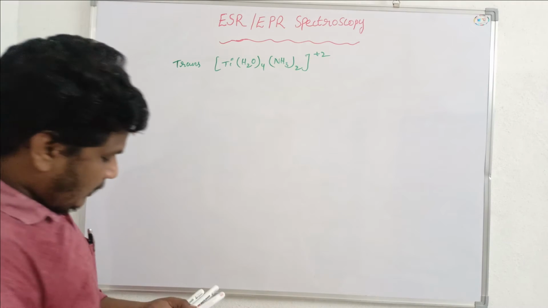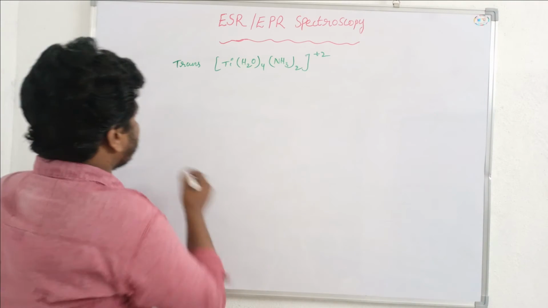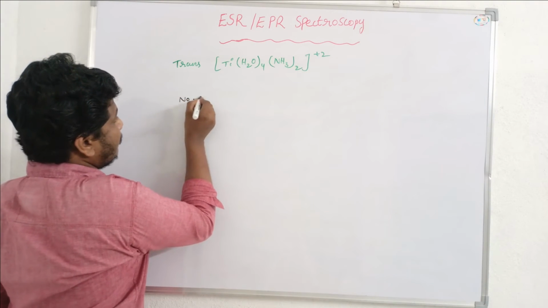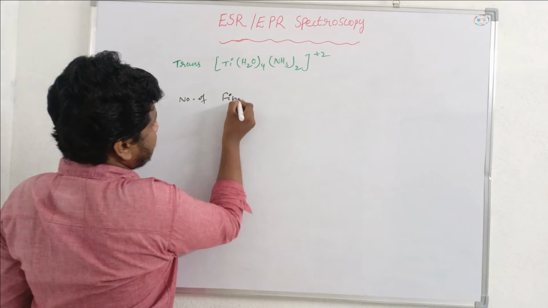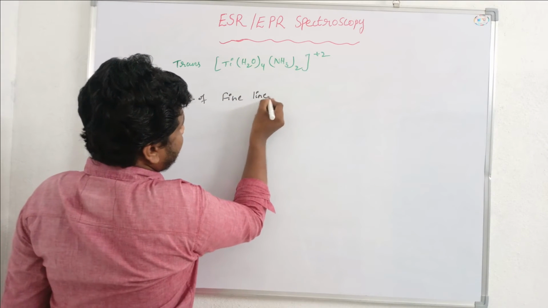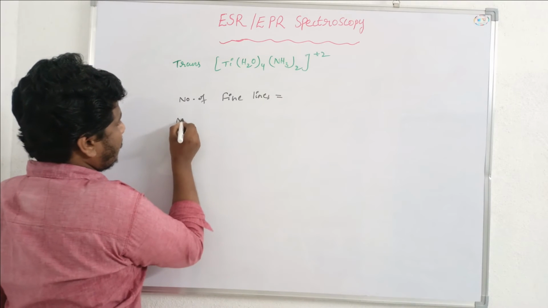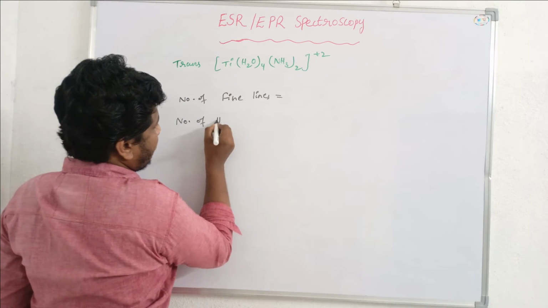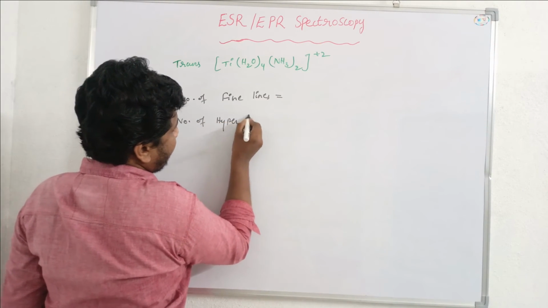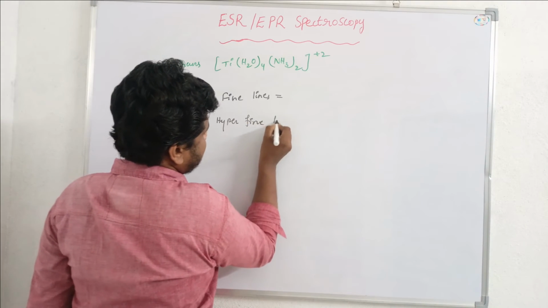So now let us calculate number of fine lines and number of hyperfine lines.